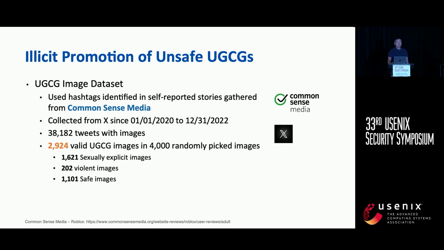We gathered more than 38,000 tweets with images, and among them, we annotated 4,000 randomly picked images. In the end, around 3,000 valid UGCG images were collected, including 1621 images classified as sexually explicit, over 200 as violent, and 1101 as safe.